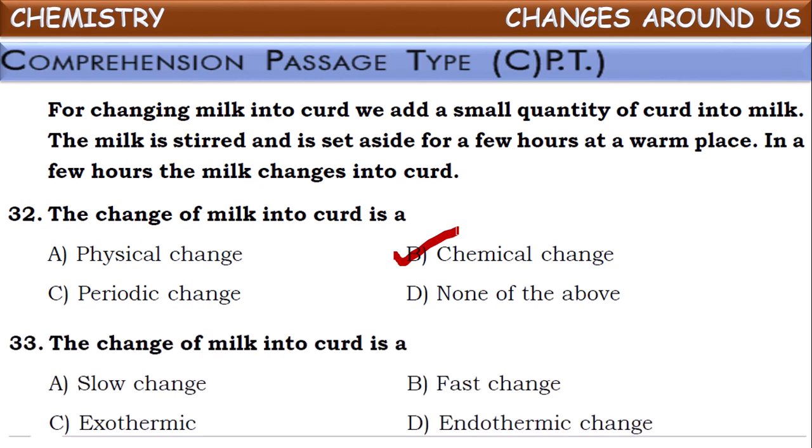Next one, the change of milk into curd, what kind of change is it? Conversion of milk into curd, as we know, takes a few hours. So as it is taking a few hours, it can be called a slow change, isn't it? Conversion of milk into curd is a slow change.